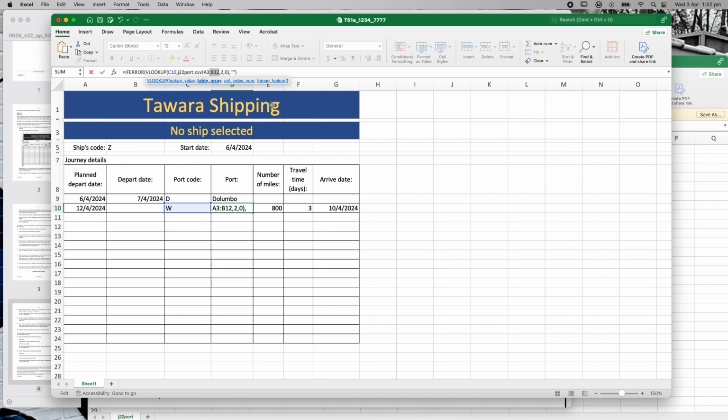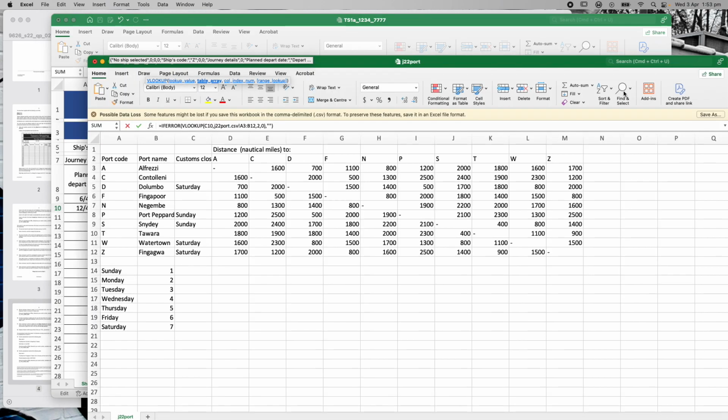So I'm just going to copy that little section there, A3 to B12. Because the rows are moving down, normally it'll move down and auto increment all the way down. But you don't want those two to auto increment. You want them to stay from A3 to B12. You don't want them moving down as well, right?